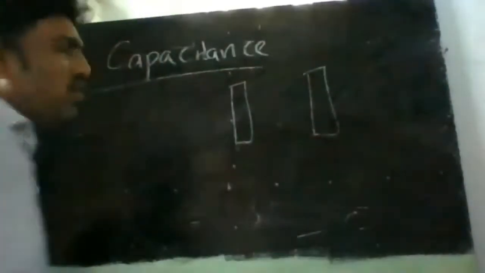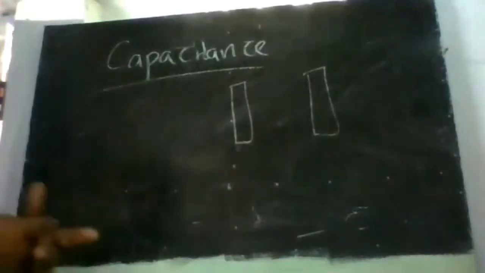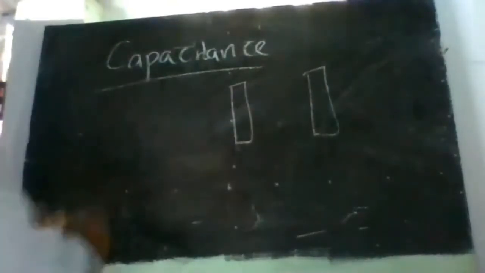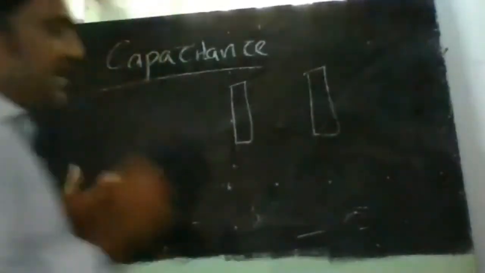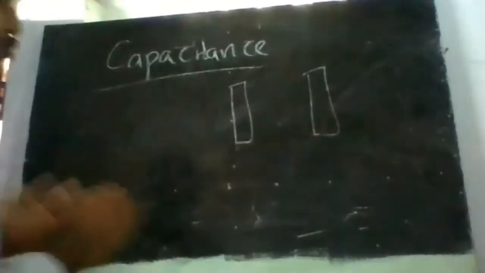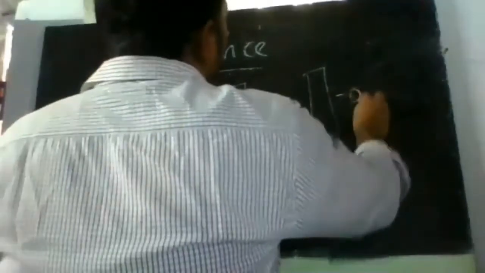For that, we use conductors. Therefore, a capacitor has two conductors. Why two conductors? We will discuss that later. We can use only one conductor to produce a field, so why do we require two? We'll discuss that later. Firstly, to generate a field, I need a conductor. So instead of one conductor, I am taking two conductors, and the charge on both of them has equal magnitude.